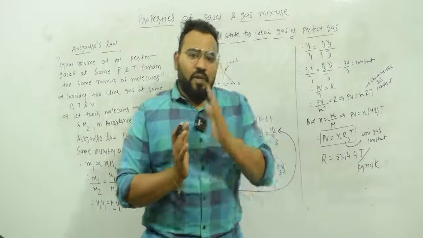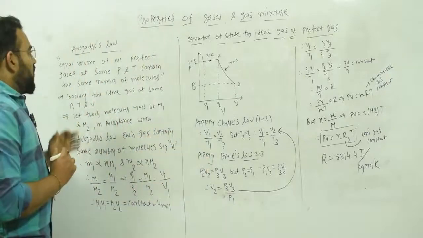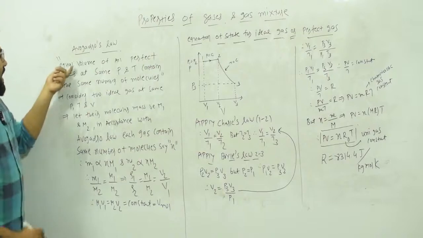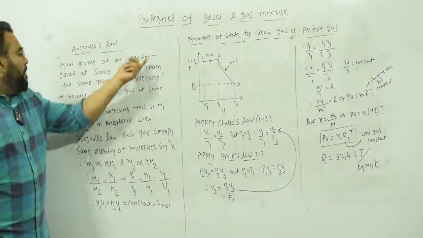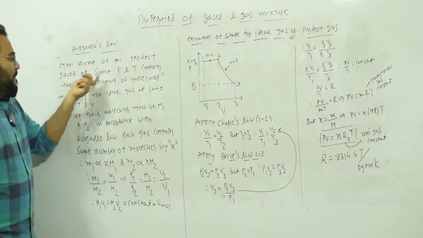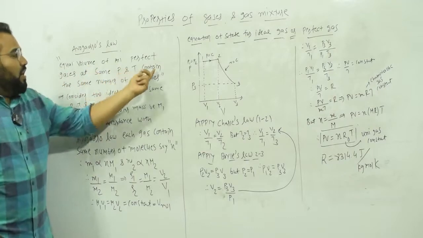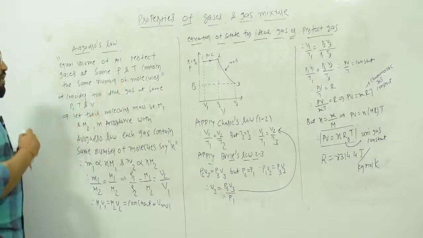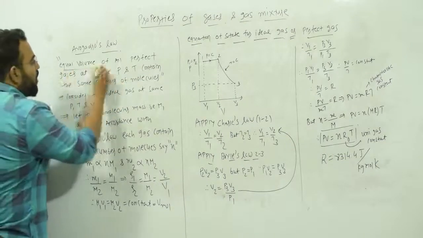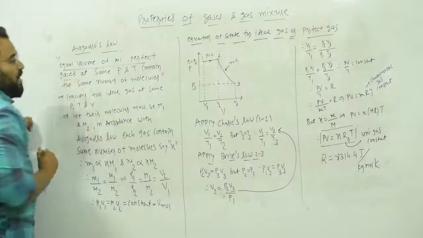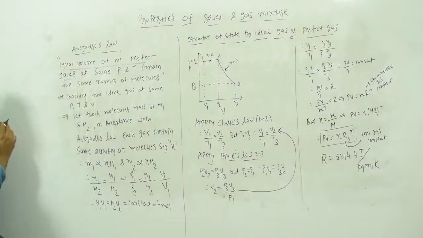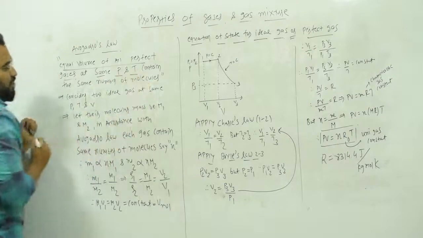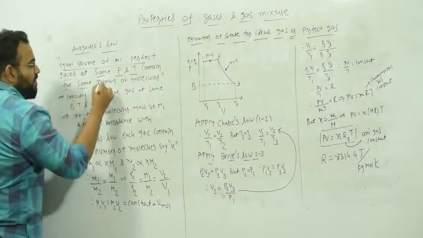Now let us start with the first law, which is Avogadro's law. Now what is Avogadro's law? Avogadro's law states that equal volume of all perfect gases at the same pressure and temperature contain the same number of molecules. Now what is it trying to say? Understand: equal volume of all perfect gases, at which condition? At the same pressure and temperature, contain the same number of molecules.